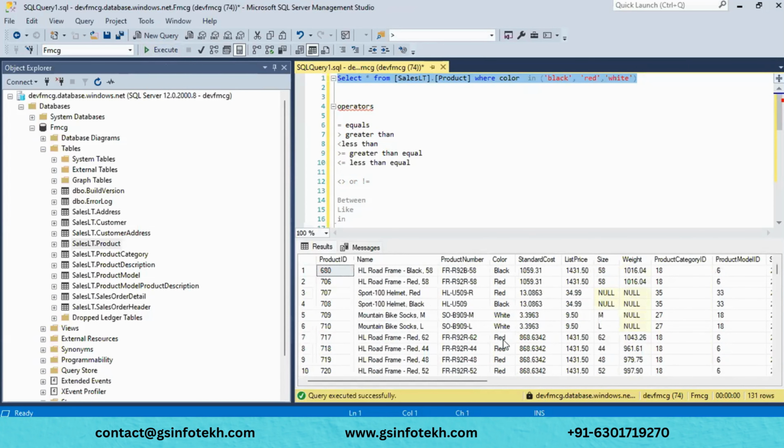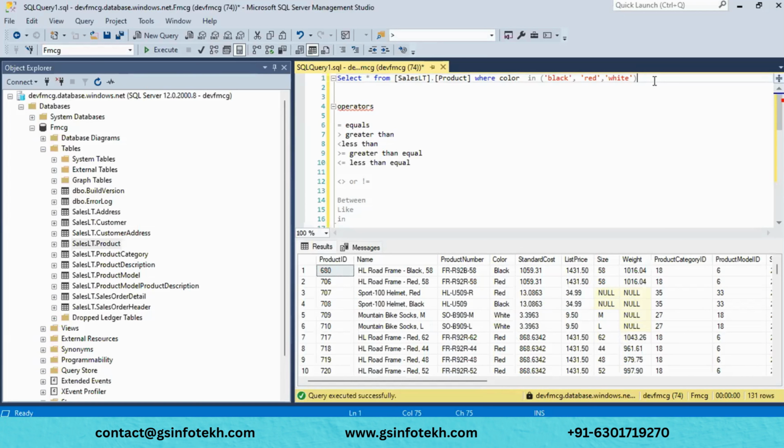With WHERE, if you use equals to, you can pass only one value. If you want to filter on multiple values, in that case you have to use the IN operator. This IN operator will help you filter a set of values, a group of values.